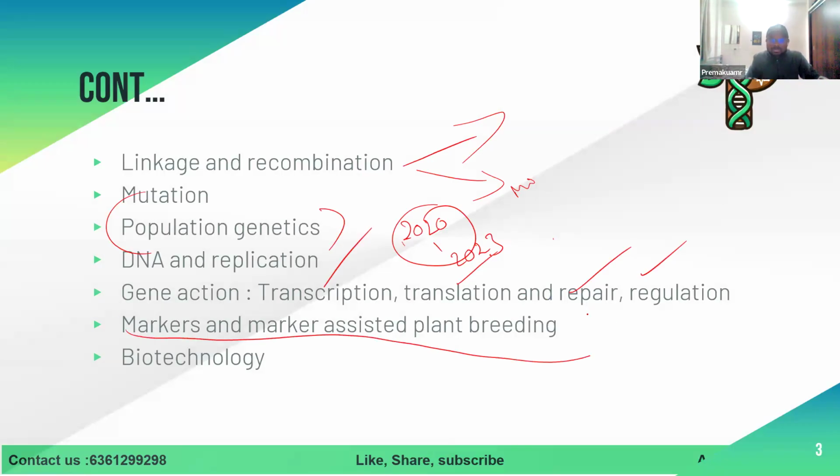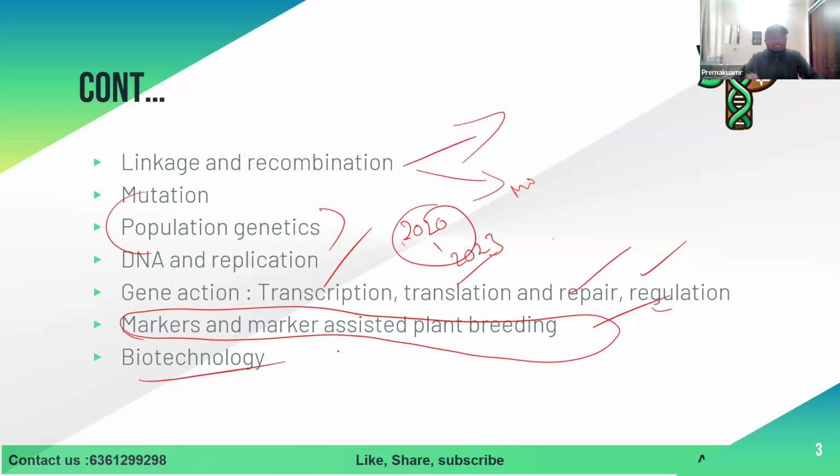Markers and marker assisted breeding, this I will go into very detail. The QTL mapping, GWAS, reverse breeding, whatever it may be, in genomics plant breeding, I am going to deal with in detail. Don't worry about that. But the basics I am highlighting which I am not going to deal with, please read. It's not important for the exam. Why I'm avoiding this is that whether I teach or you read, it's the same. There are no concepts in that. You should mug up and remember and then forget after the exam.